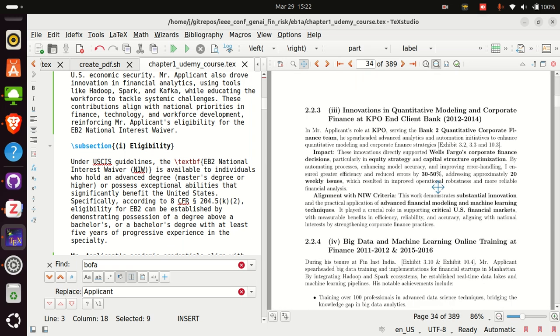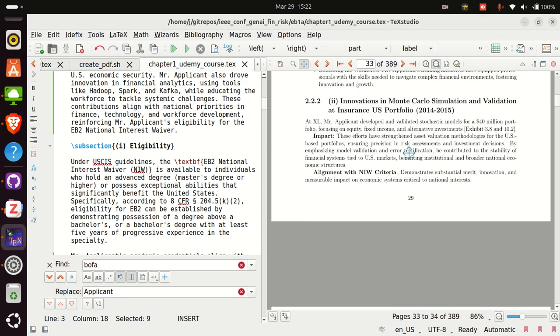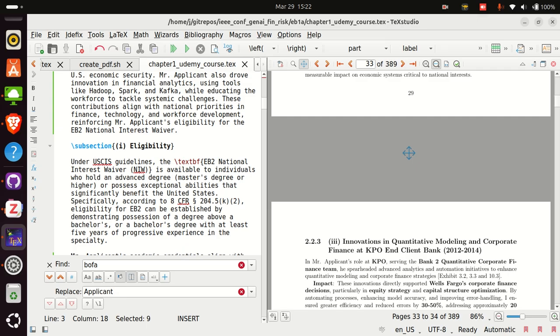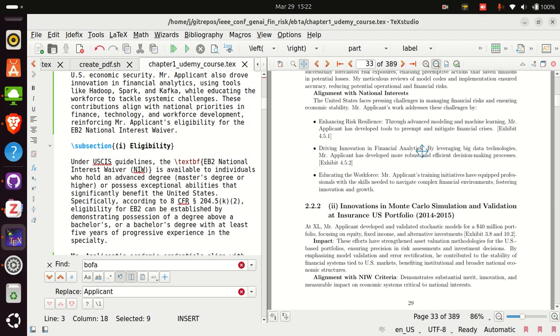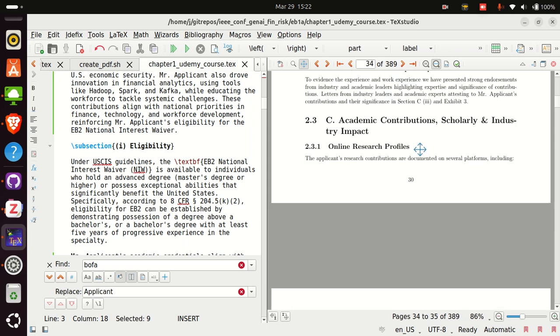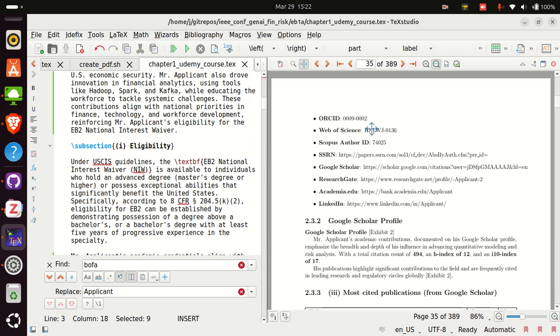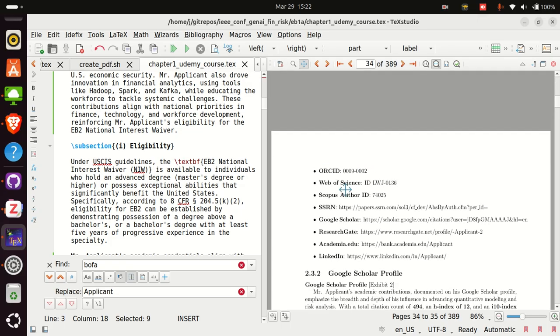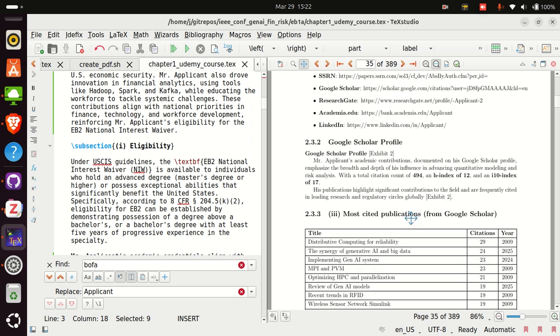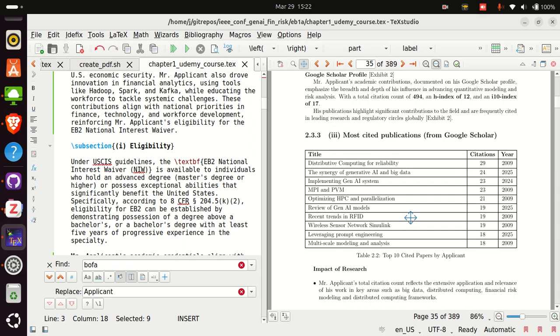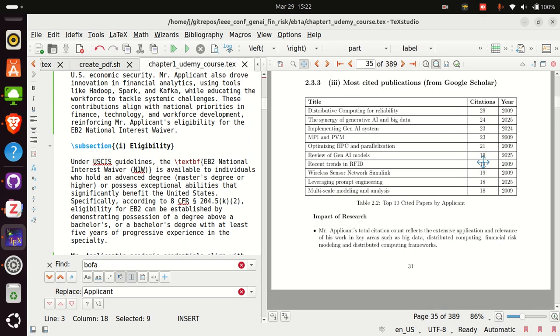Then you talk about the other work experience that you have with other companies over the years, and how that aligns with the national interest. So with each work experience, we talk about how that work at that company aligns with the national interest. Then you do it for all the companies. After this section, you talk about various profiles. You would like to give ORCID, Web of Science, Scopus Author, SSRN, Google Scholar, ResearchGate, Academia, and LinkedIn for demonstration. Then we talk in depth about publications and citations. You talk about the title, then the year it was published and the citations it has now.